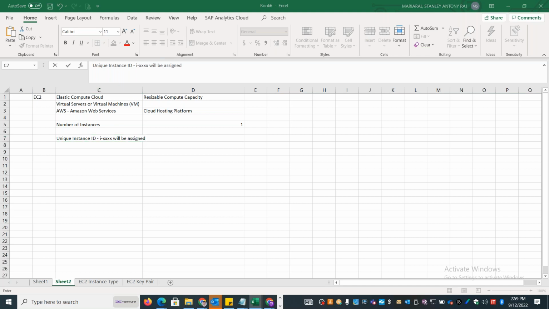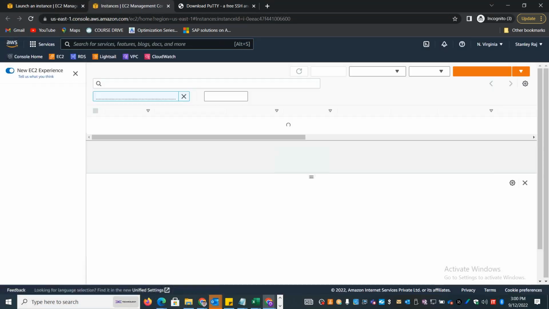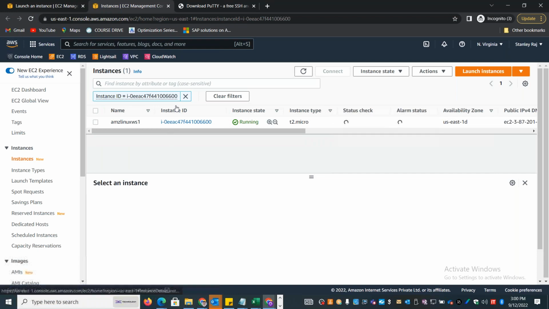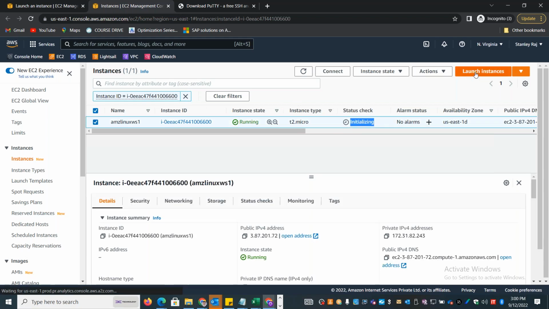Okay, you can log into the console. You can just go to the console by selecting this. It will take you to the instance directly. So here you will start seeing the list of instances. Since I selected that option, it has filtered that instance alone. So now it is currently in initializing status. Okay, let it initialize. Meanwhile, I'll go and create one more Windows instance.